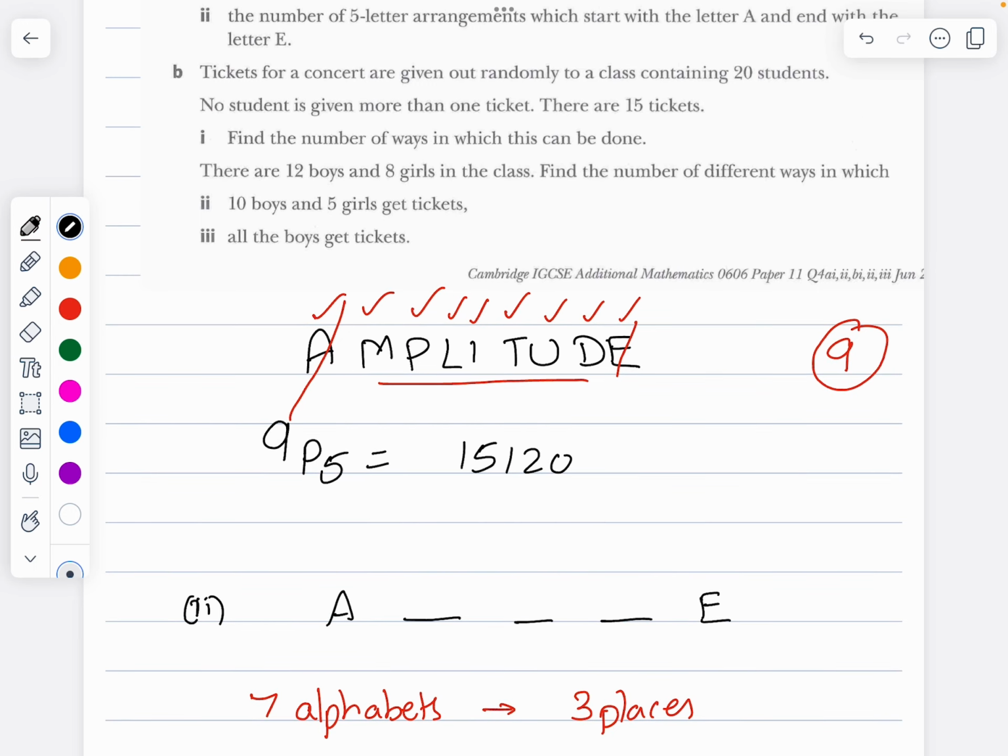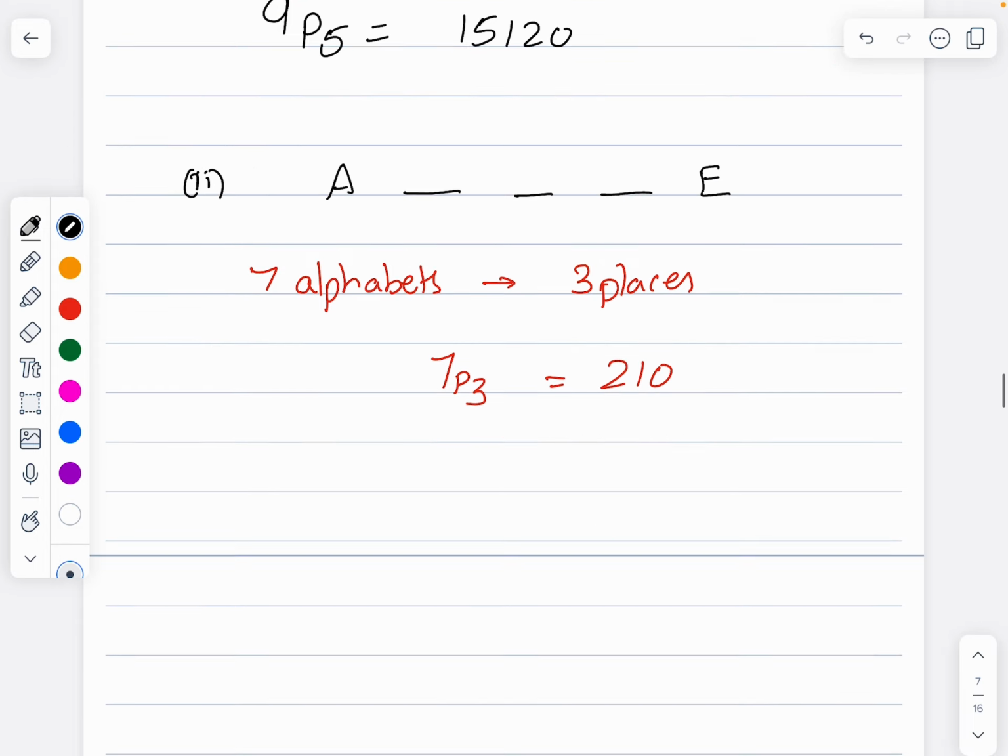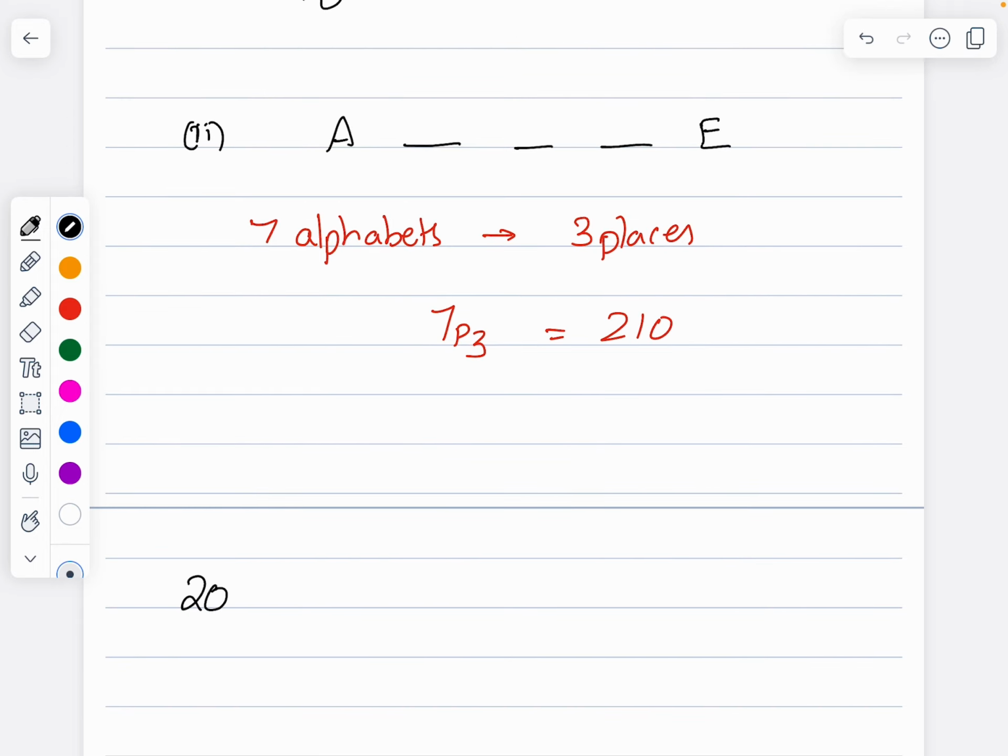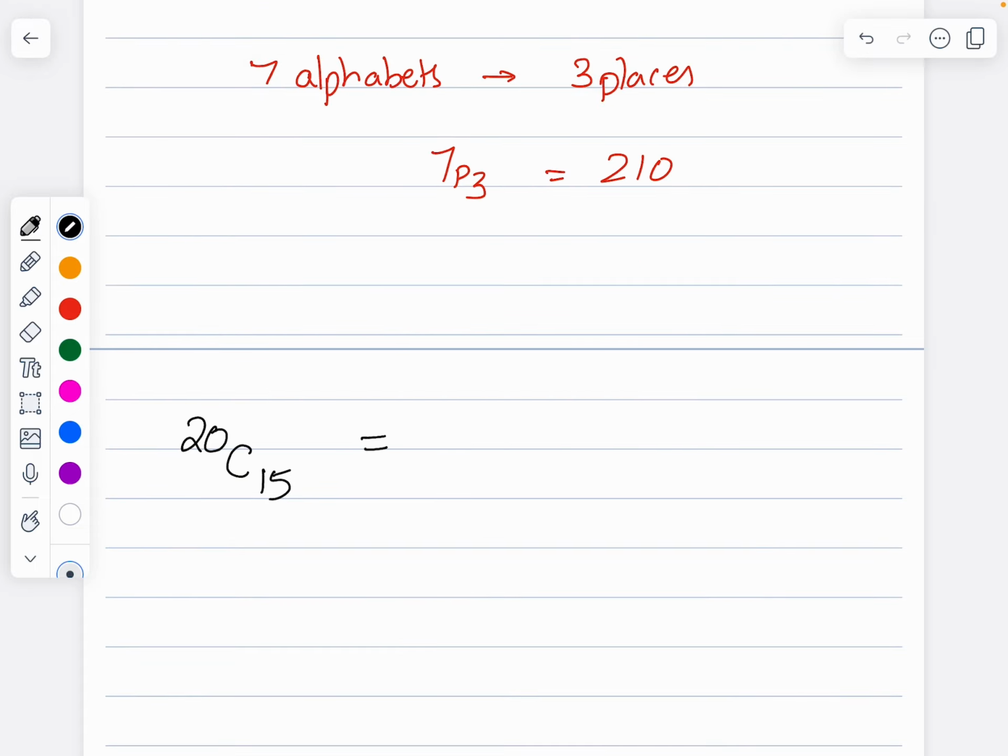Next, the tickets for a concert are given out randomly to a class of 20 students. No student is given more than 1 ticket. There are 15 tickets. Find the number of ways this can be done. So I am having 20 students. Out of them, I have to select only 15. So 20C15. This is selection, because we are not arranging. So only combination, 15,504. That is part B, part 1.